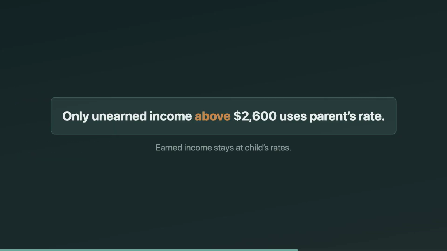When Kiddie tax does apply, remember what gets taxed at the parent's rate: only the unearned income above the threshold. The child still has their own return, their own earned income taxed at their rates, and their own standard deduction rules. A weird side note, a child could also owe net investment income tax, but only if their net investment income is over $200,000 for a single filer. Rare, but the EA exam likes to mention it as a curveball.